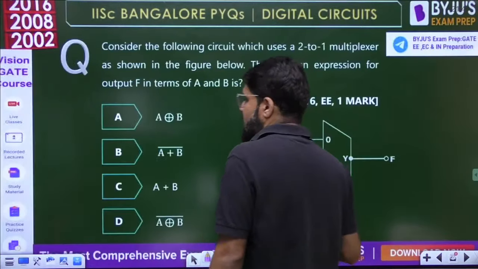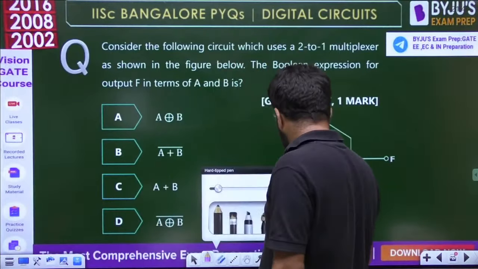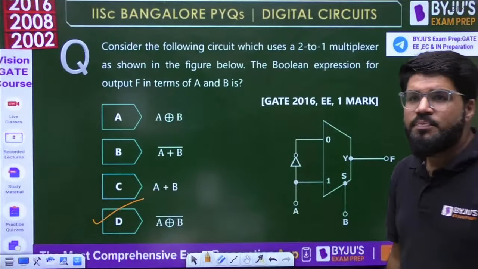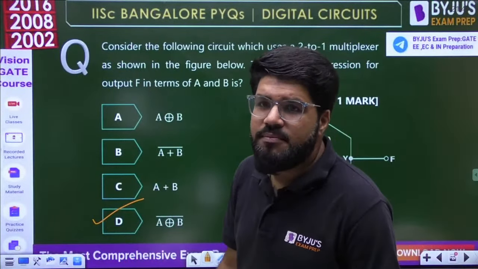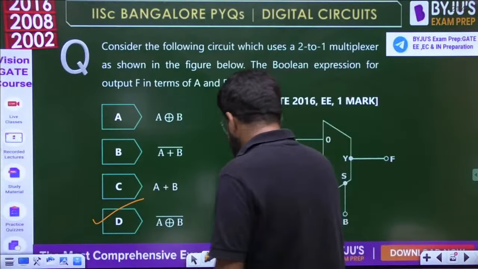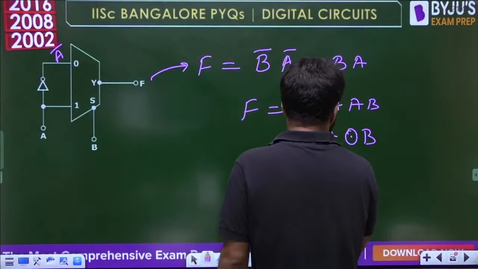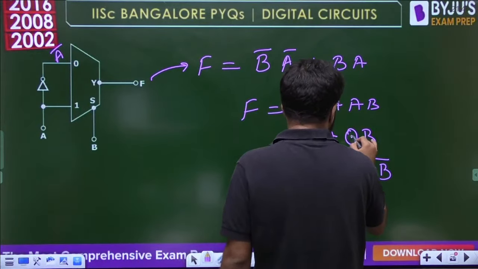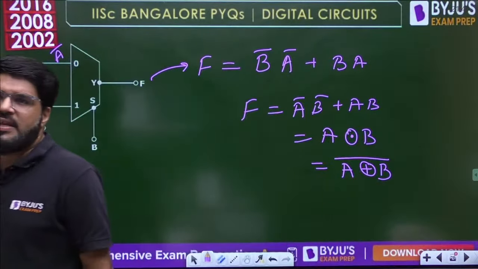It is the XOR gate, nothing but the XOR gate. Okay, and the XOR means it is the output of XOR. They have written in the form of option number D. Yeah, correct answer, Ananta, Sai, Kiran, Bhanu, Prakash. Very correct answer. It is A XOR B, and we know XNOR is the complement of XOR, so we can write it like this as well, okay? So option number D is the very correct option.